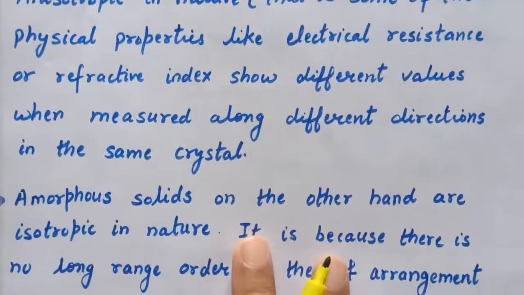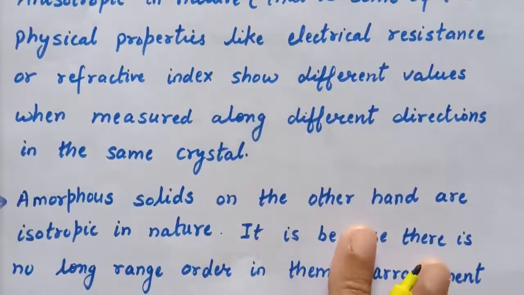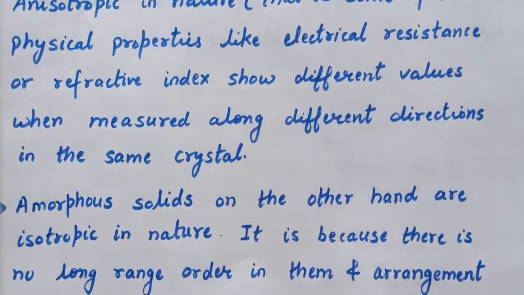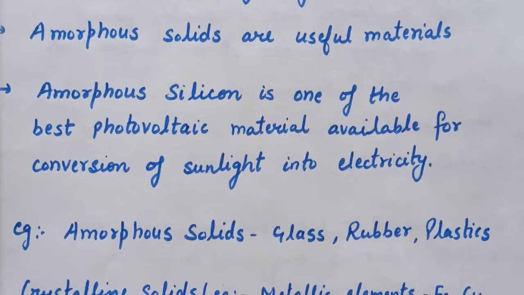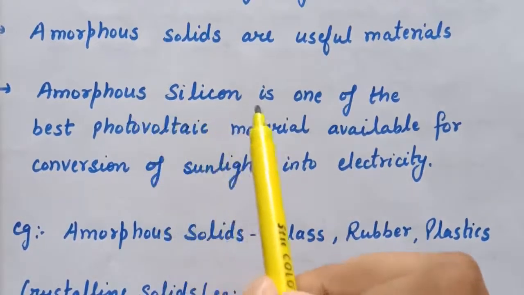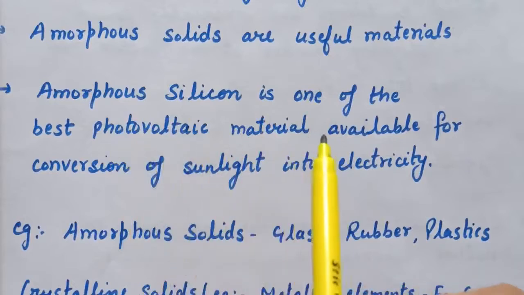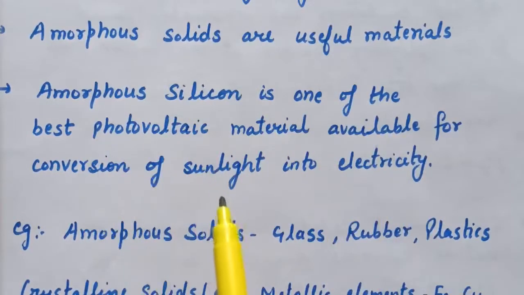Whereas amorphous solids, on the other hand, are isotropic in nature, that is, physical properties like refractive index and electrical conductivity are found to be the same in any direction. Next, amorphous solids are useful materials, and amorphous silicon is one of the best photovoltaic materials available for the conversion of sunlight into electricity.